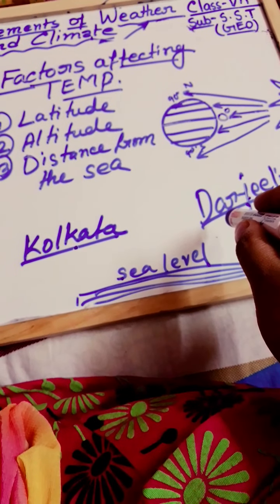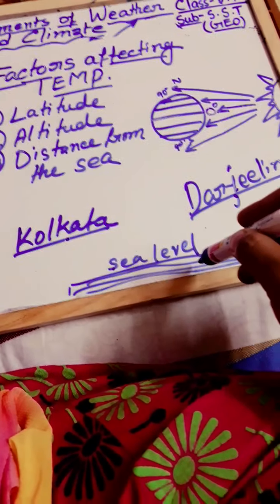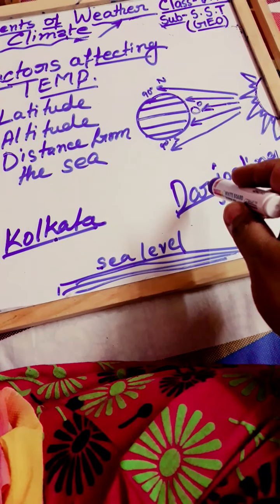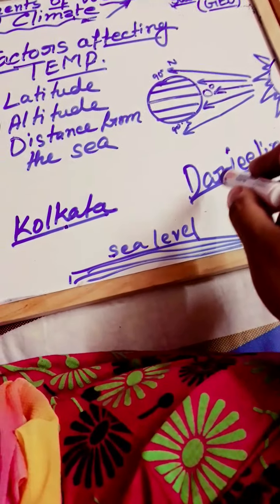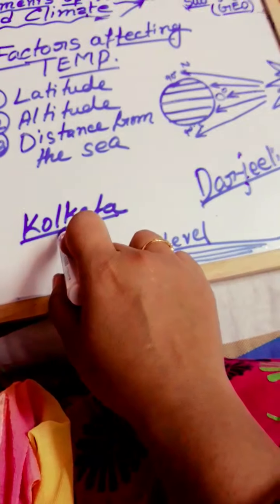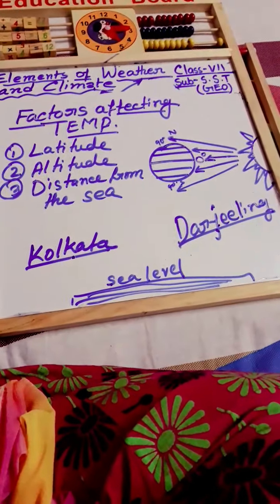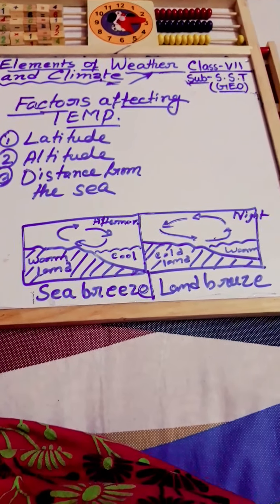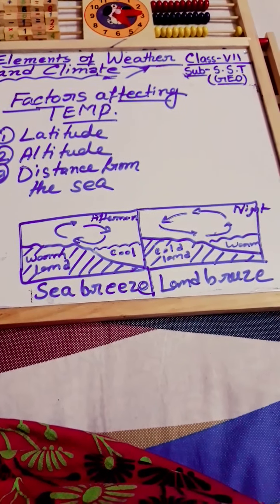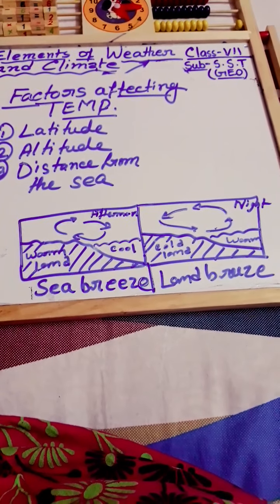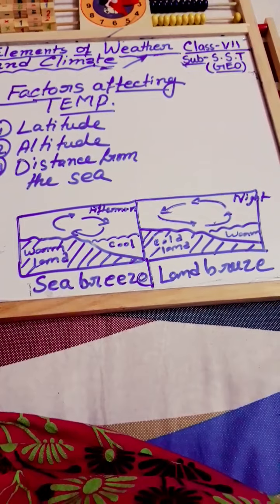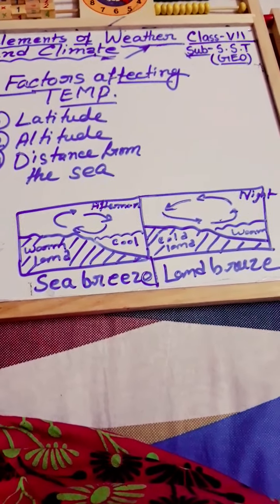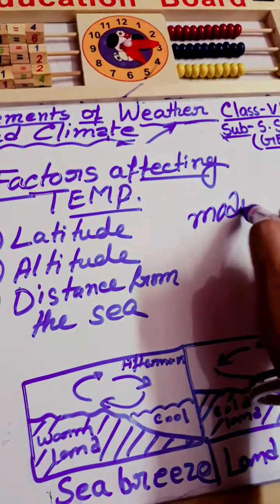So Darjeeling is located at a higher altitude. The more the altitude of a place, the colder it will be. So that's why Darjeeling is colder than Kolkata. Understand? Next, we will discuss the distance from the sea, and it has a great impact. Places along the coast, that is near the sea or ocean, usually experience a moderate climate. Moderate climate means neither too hot,